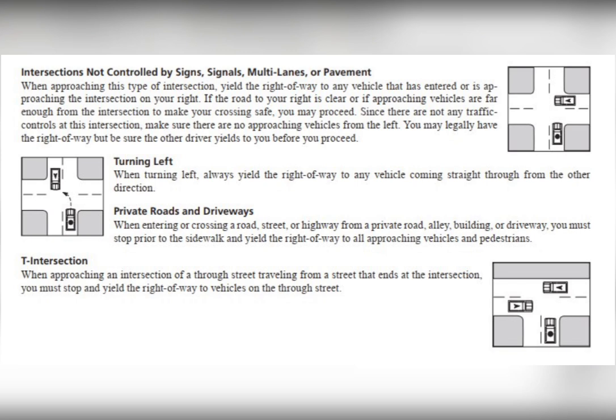Turning left. When turning left, always yield the right-of-way to any vehicle coming straight through from the other direction. Private roads and driveways. When entering or crossing a road, street, or highway from a private road, alley, building, or driveway, you must stop prior to the sidewalk and yield the right-of-way to all approaching vehicles and pedestrians. T-intersection. When approaching an intersection of a through street traveling from a street that ends at the intersection, you must stop and yield the right-of-way to vehicles on the through street.